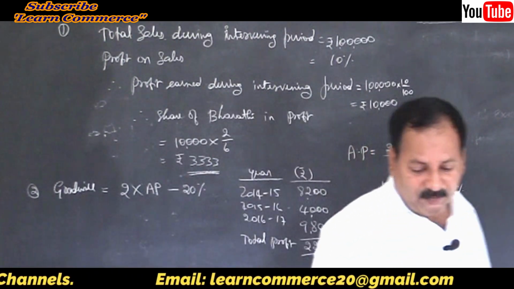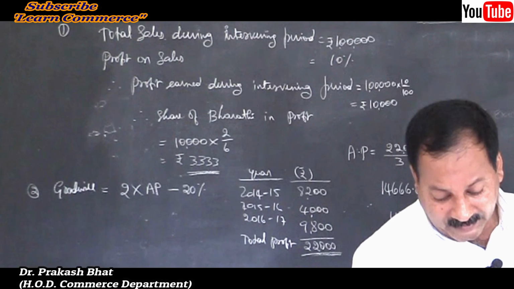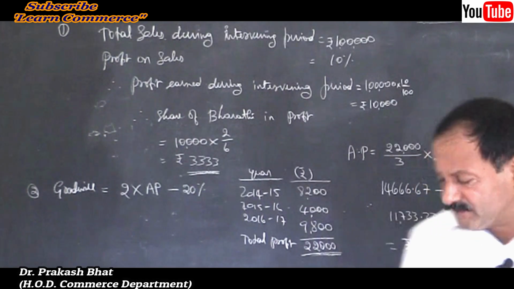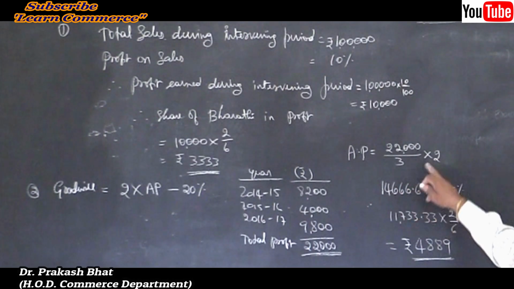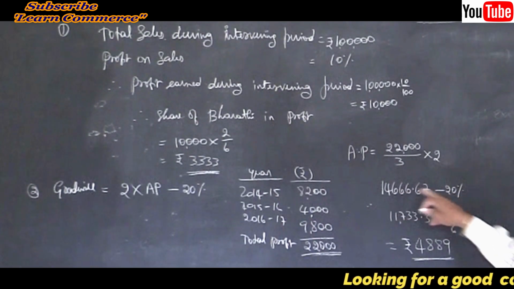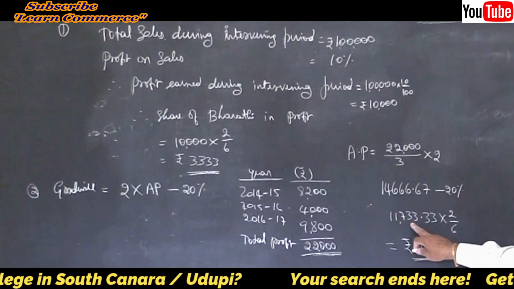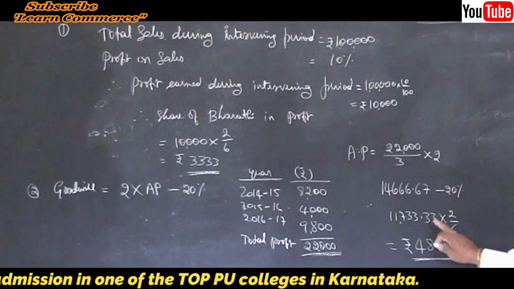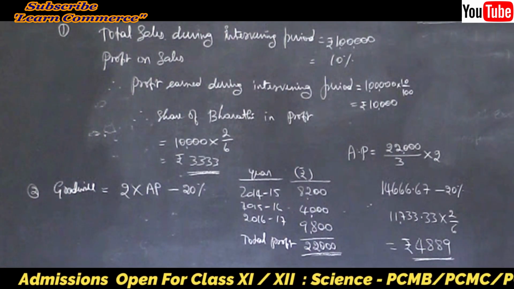Actually, I missed while telling initially. I told it is the share of goodwill of Bharati. No, her share in goodwill is to be calculated by taking twice the average. We took the average, 22,000 divided, and we got 14,000, into 2 we made, so we got 14,666.67. Minus 20% we have deducted from this, and ultimately we got 11,733.33. This is the goodwill of the firm, into Bharati's share 2 by 6. So it will be 4,889, the goodwill of Bharati.